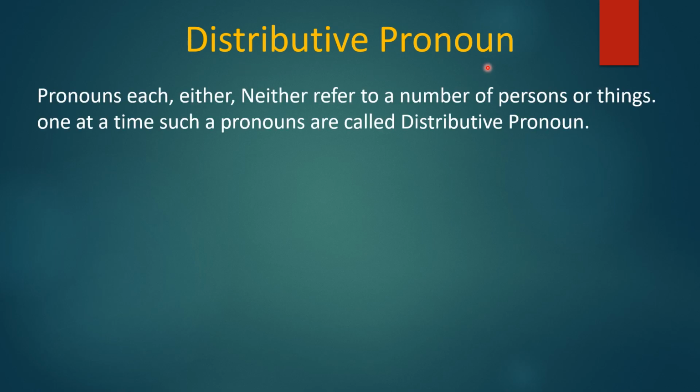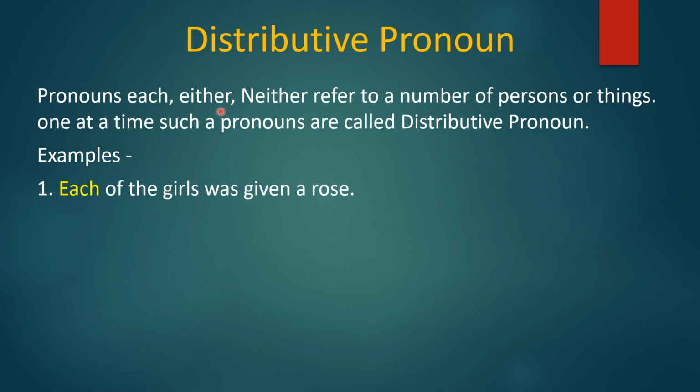Distributive pronoun. Pronouns each, either, neither refer to a number of persons or things, one at a time. Such pronouns are called distributive pronouns. जो pronouns व्यक्तियों और वस्तुओं की संख्या को दर्शाते हैं उसे हम distributive pronouns कहते हैं, जैसे each, either and neither. So here this needs to understand that each, either and neither are singular.